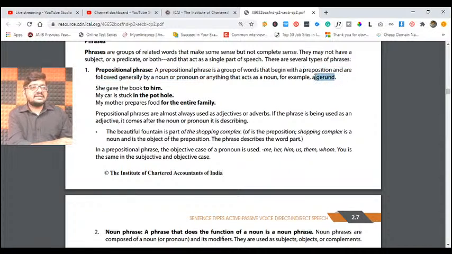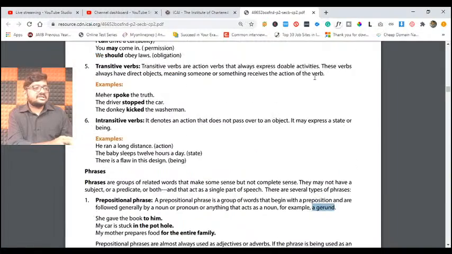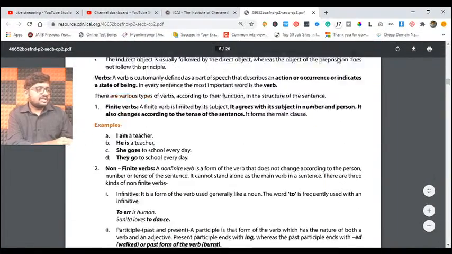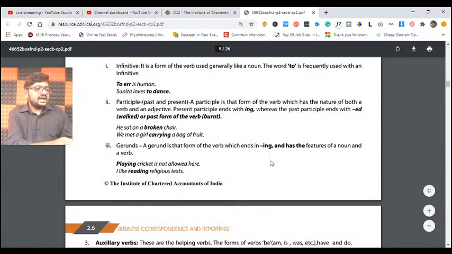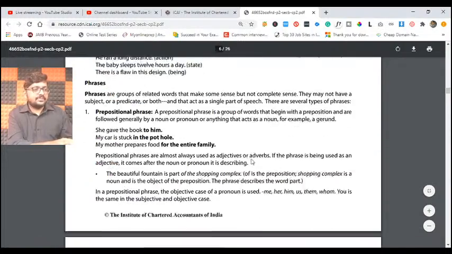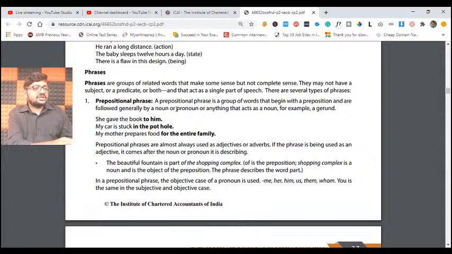The best example is the gerund. What did we discuss already for gerund? If anything ends with ing, a noun ending with ing becomes our gerund, right? Similarly, a prepositional phrase also happens in the same way. There is a preposition, generally followed by a noun or pronoun, or anything that acts as a noun.